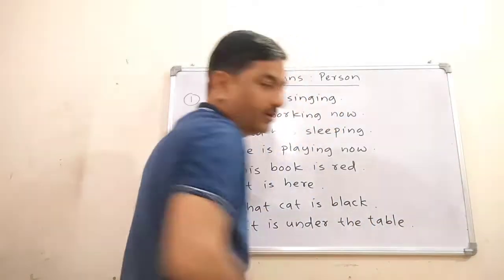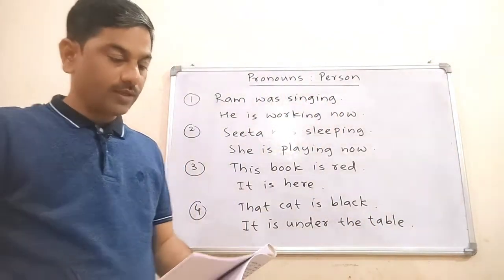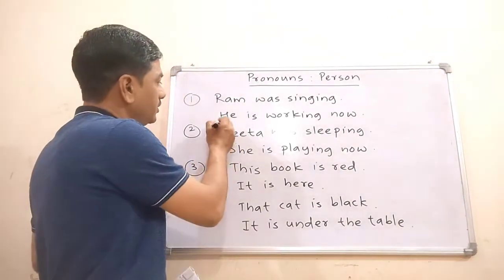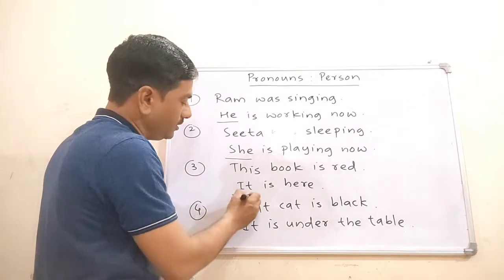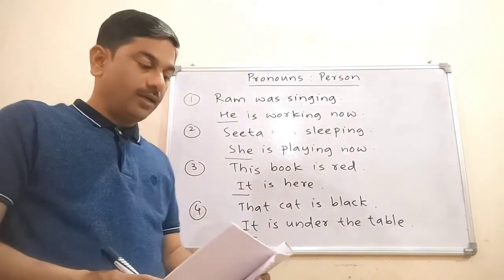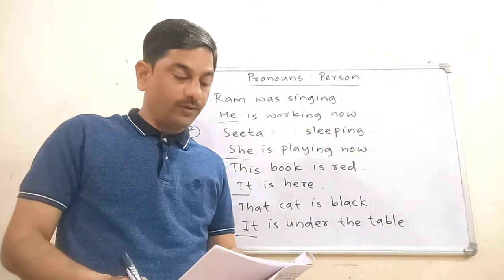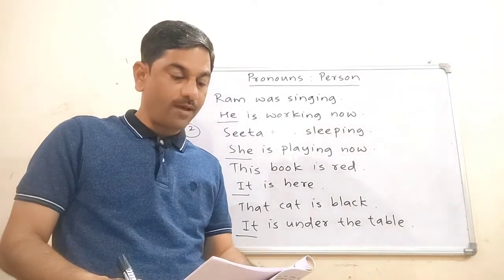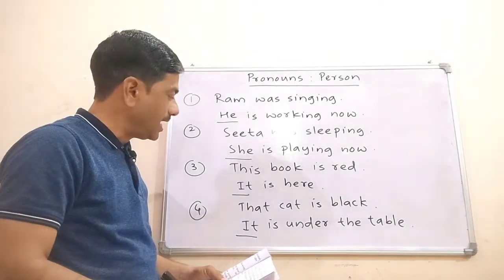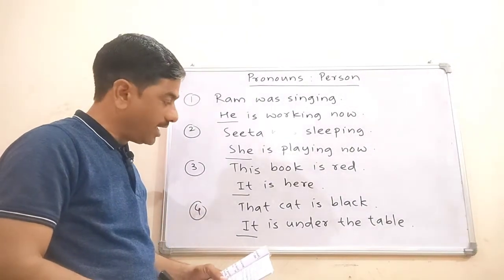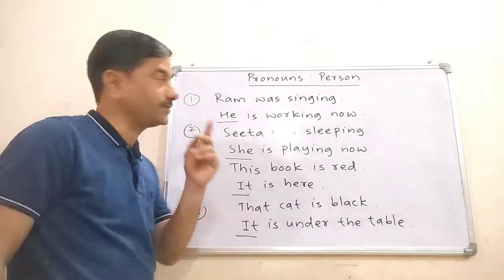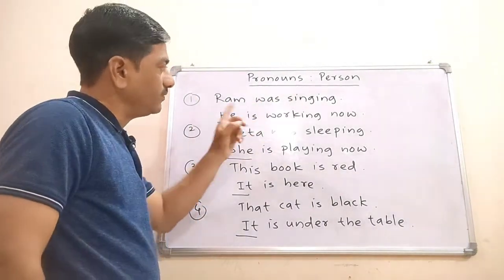So these are some of the sentences. See, in these sentences, the pronouns he, she, it, they stand for names of persons, animals and things. As far as the first sentence is concerned, Ram was singing, he is working now.